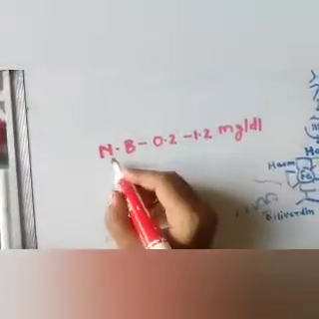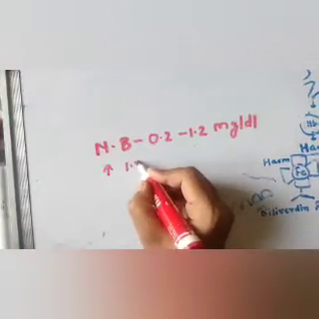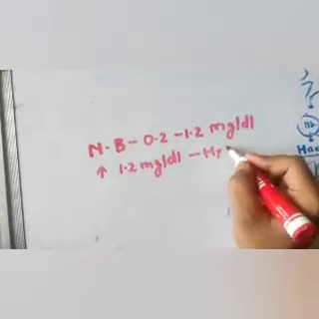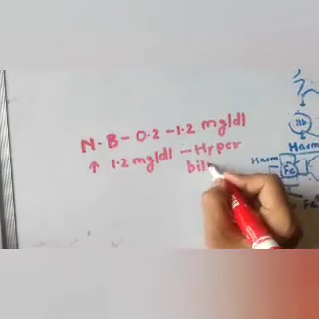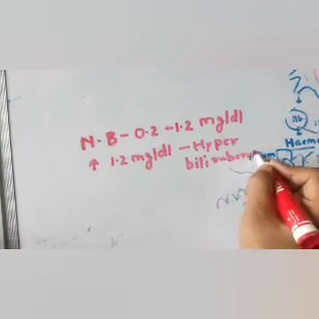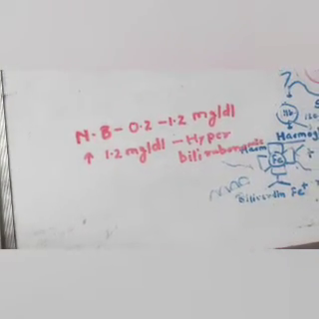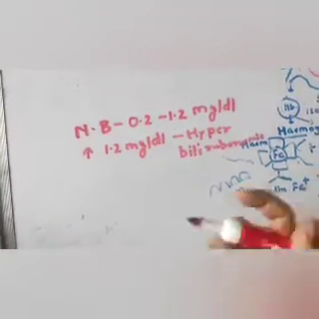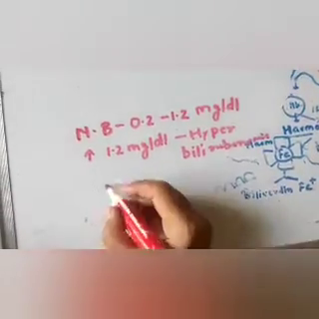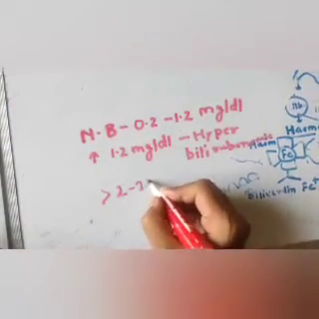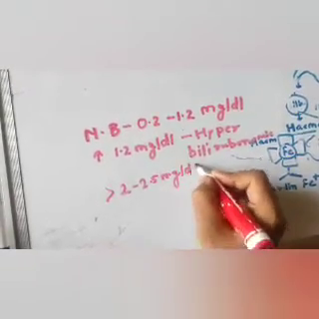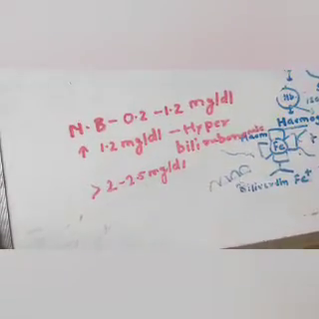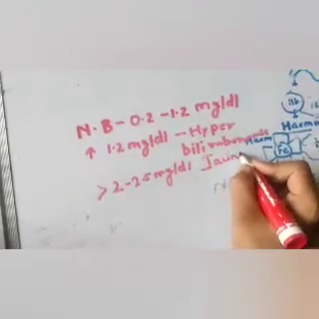Whenever this exceeds 1.2 milligram per deciliter, we call it hyperbilirubinemia. Still, we don't call it jaundice, because at 1.2 milligram per deciliter your skin or sclera does not start to get pigmented. When it exceeds 2, or in some texts 2.5 milligram per deciliter, the yellow pigmentation occurs on your skin or sclera, and that is the time we call it jaundice.